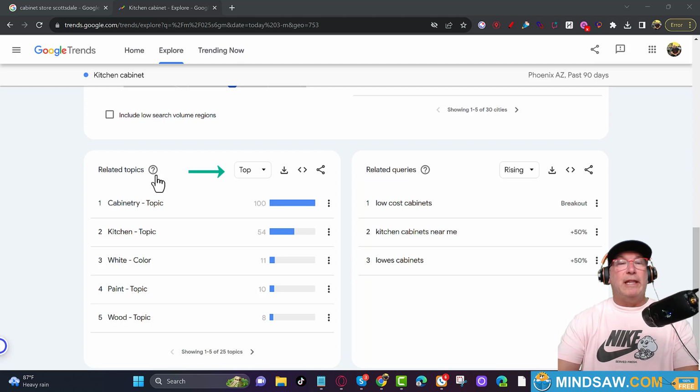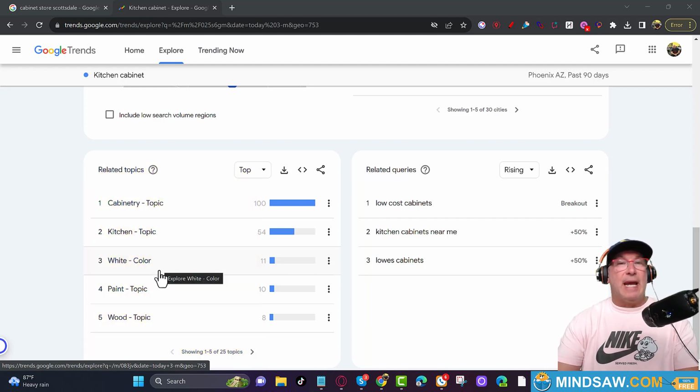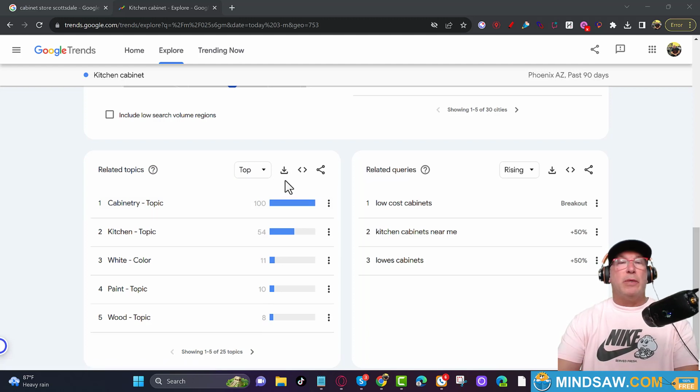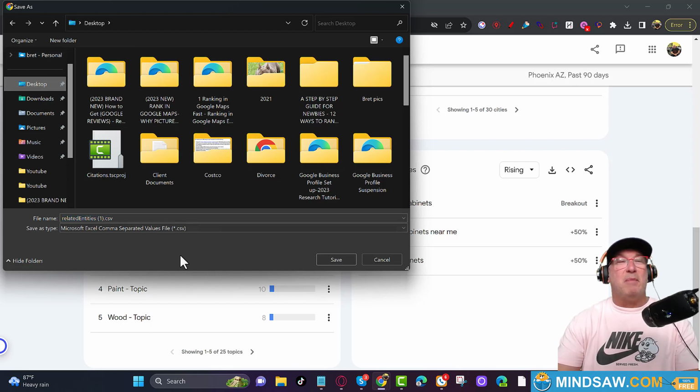Here comes the good stuff. We have these related topics. These are all the entities that Google's looking for that relate to your main keyword, which is kitchen cabinets. So we're just going to tap this CSV file right here. What I like to do, and I know a lot of people hate that, is put it on my desktop. I delete them once a week, but I put it on my desktop so I can find it. So let's put it on the desktop, click save, and we'll catch you in the next slide.